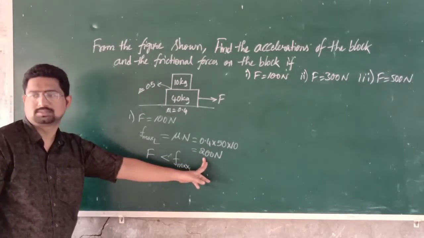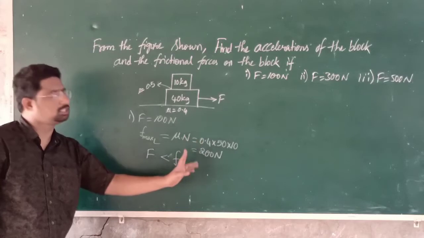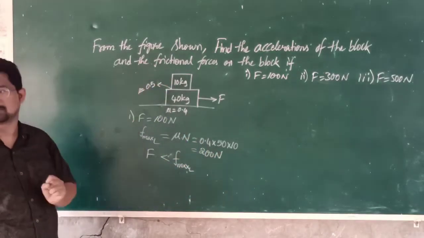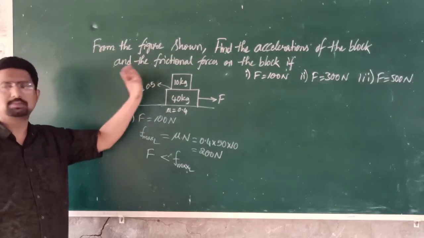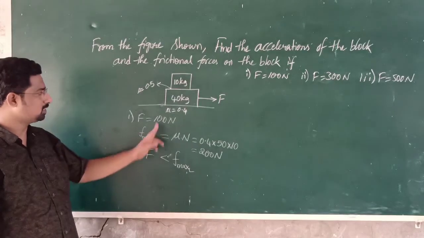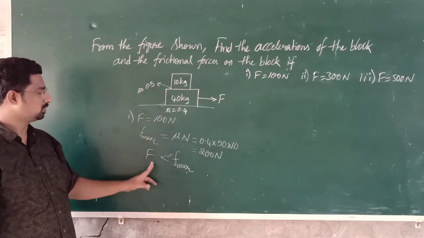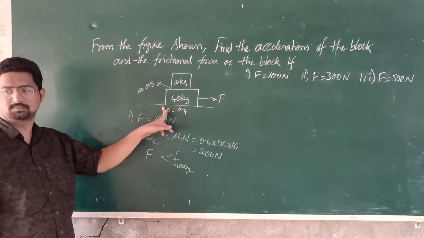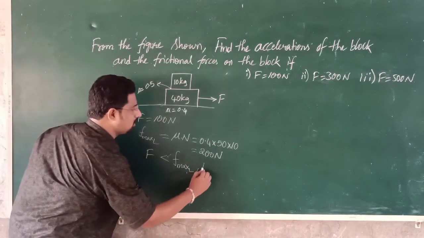If you apply a force more than this 200 Newton, then only the blocks will move, either together or with relative slipping. But here the applied force is 100 Newton, so there is no slipping over this surface. Therefore the body will be at rest.